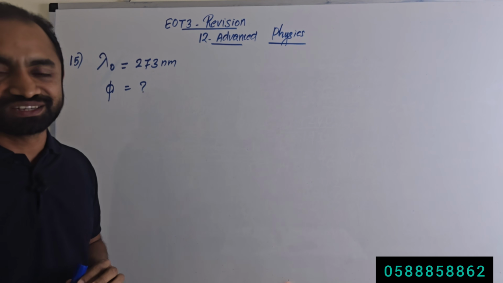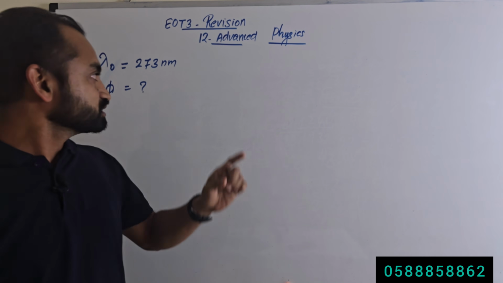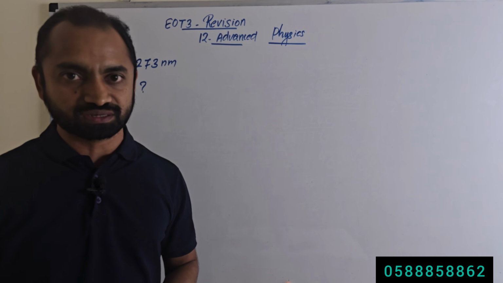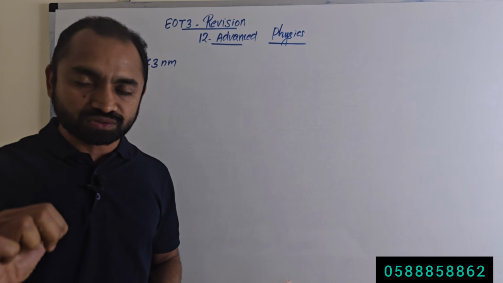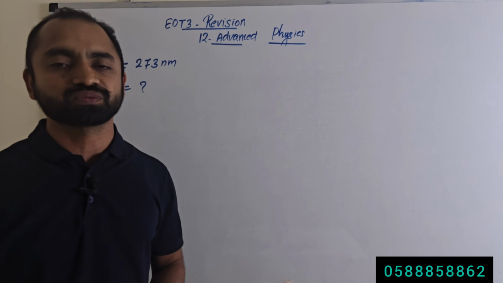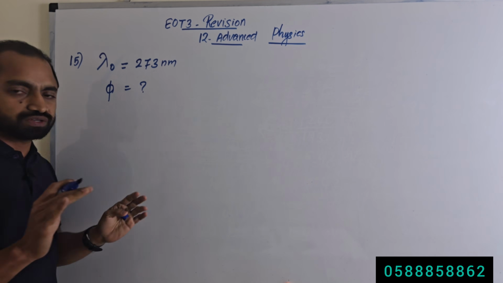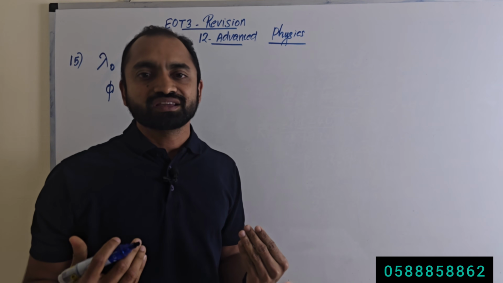Question number 15. The longest wavelength to eject an electron is 273 nanometer for a given metal. What is the meaning of longest wavelength? Longest wavelength means threshold wavelength. So if threshold wavelength is given, how to calculate the work function?